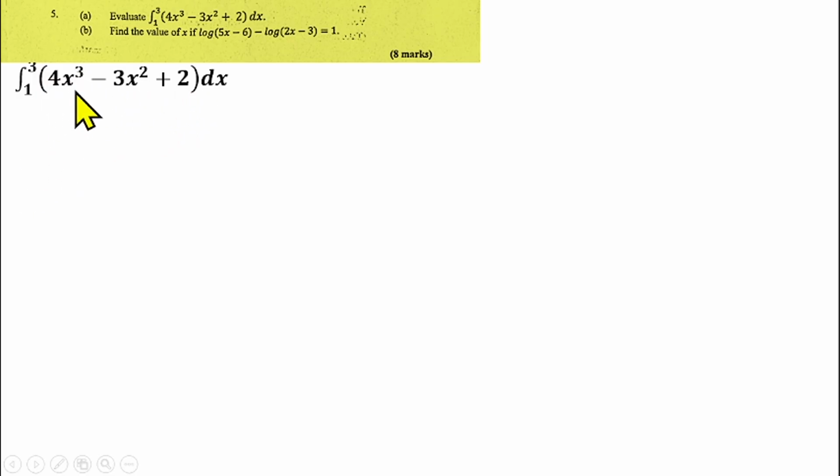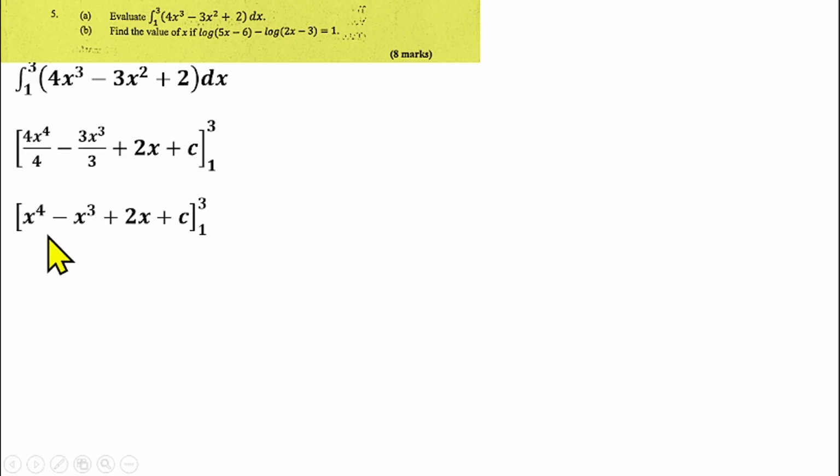If you integrate 4x cubed here, you add 1 to the power and the power comes down. The same thing here, you add 1 to the 2 and it comes down. If you integrate 2, you're going to get 2x, then plus c. So that means we'll be having something like this. You have 4x raised to power 4 over 4 minus 3x cubed over 3 plus 2x plus c. 4 will take care of 4, 3 will take care of 3 here. You have x raised to power 4 minus x cubed plus 2x plus c, and the boundary is from 3 to 1.